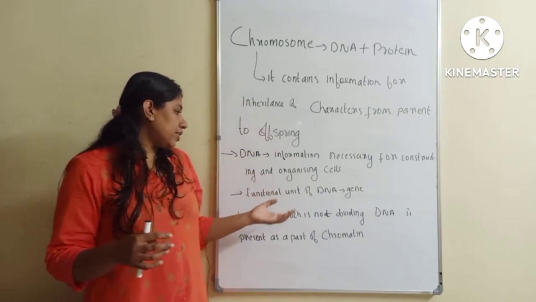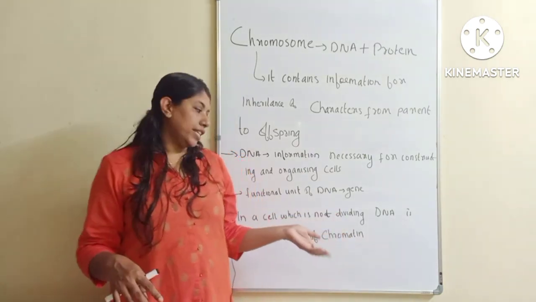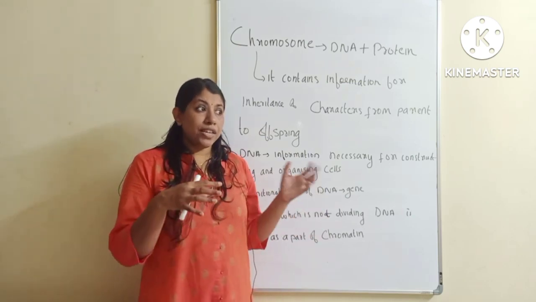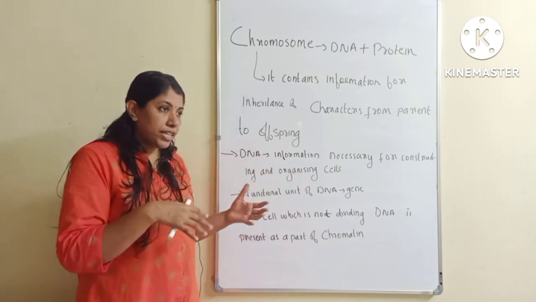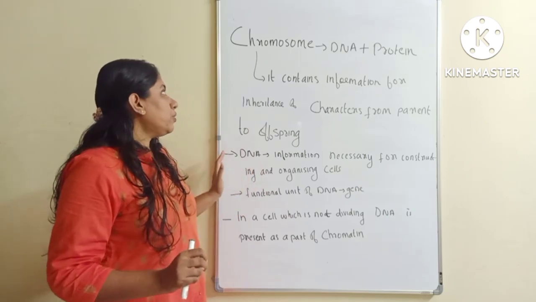Okay, in a cell which is not dividing, as I have told earlier, DNA forms a part of the chromatin. In a cell which divides, this chromatin eventually turns into chromosomes. Okay, so that is what you have to understand.